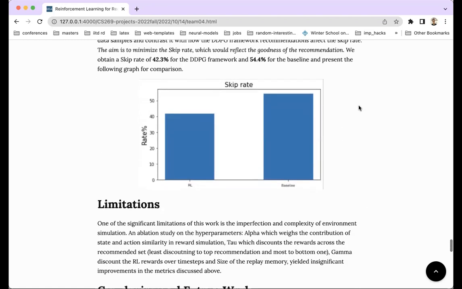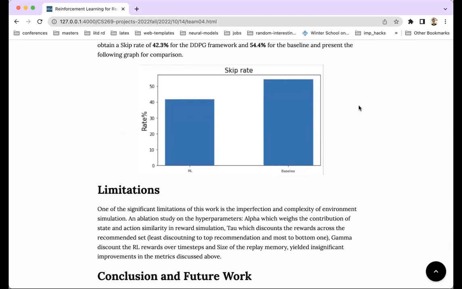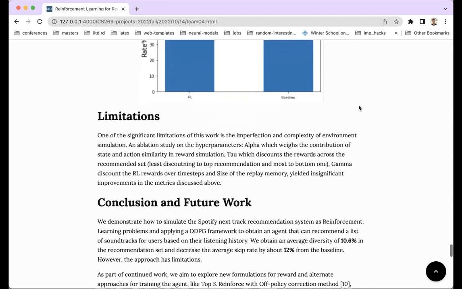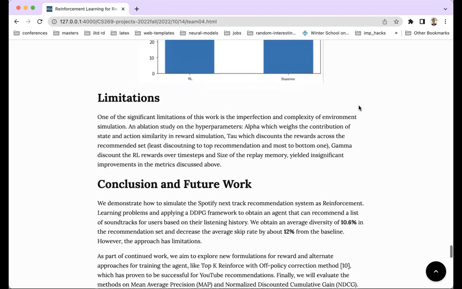And then let's come to the limitations. One of the major limitations of this project was simulating the environment, and it had its own imperfections and complexities. Apart from this, we also observed that hyperparameter tuning for the DDPG framework did not yield significant improvements. Hence, we move to the future work where we will aim to explore new algorithms.